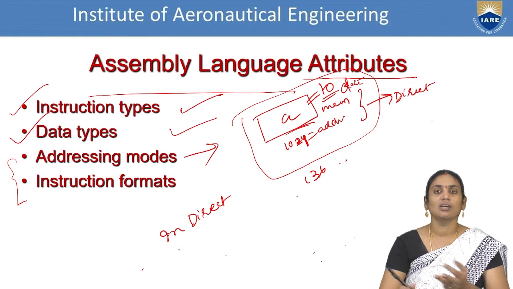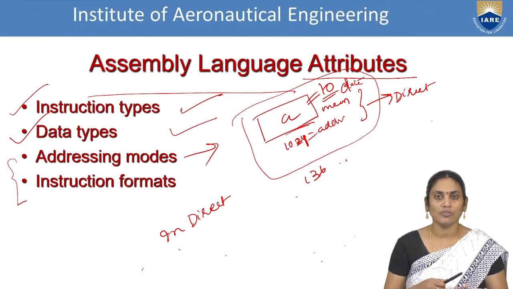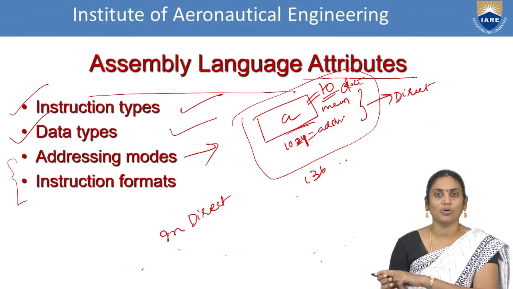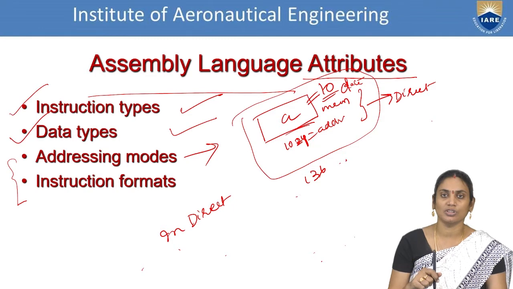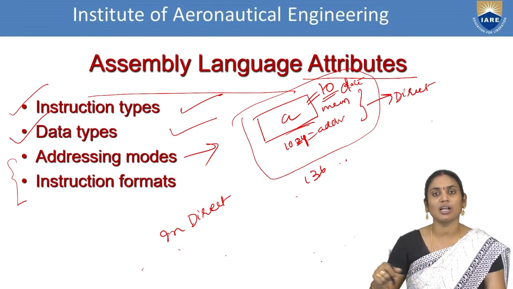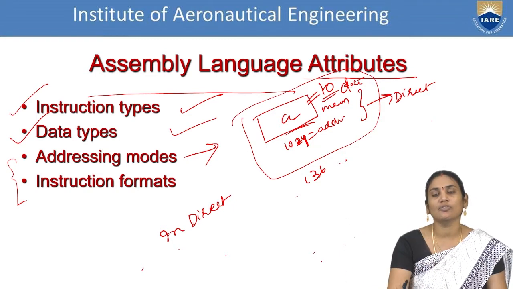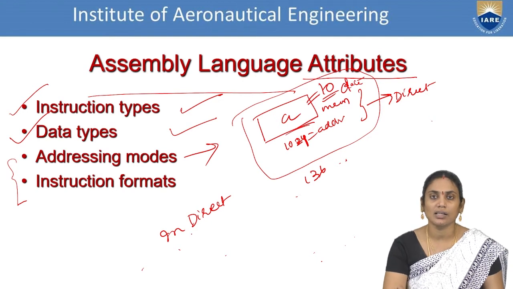Which means that I know the location and I can simply trace the data. The second one is, I don't know the location, but I still want to trace my original data. So for this, I am referring at one point. From there, I'm referring to some other point. From there, I'm getting the original value. So it's something like a treasure hunt which you are making. This kind of concept is called indirect addressing mode.